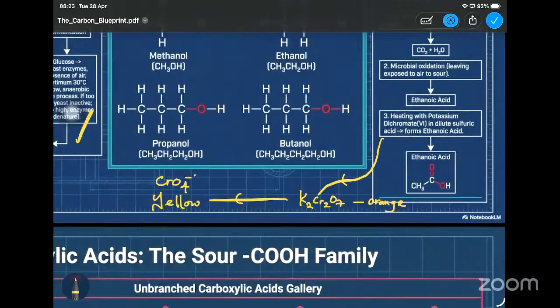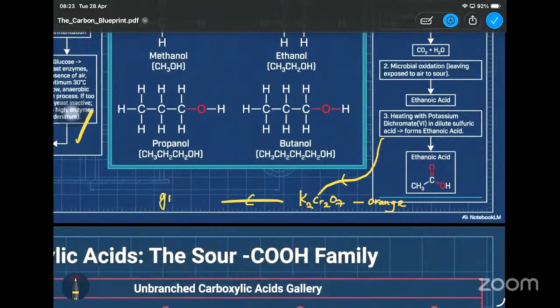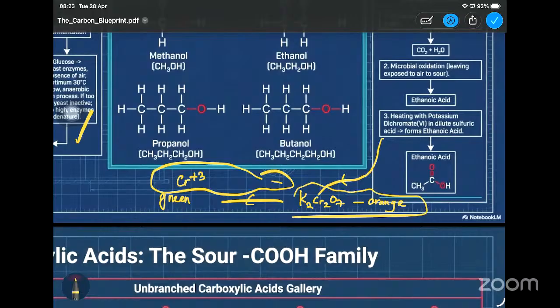No, it will be turned into green color. The reason is you will be getting Cr3+ ions. No need of knowing this part, but remember once the reaction is done, this orange potassium dichromate will be turning into green.